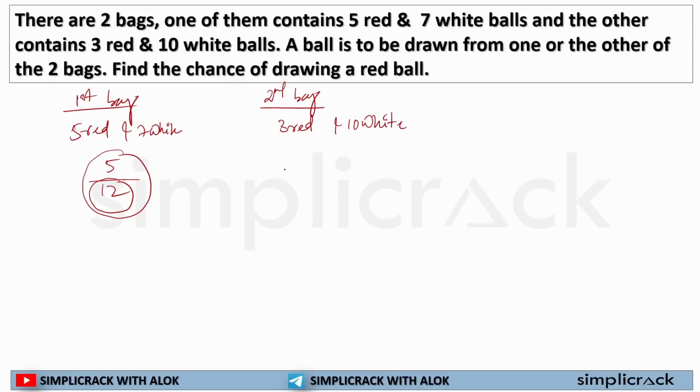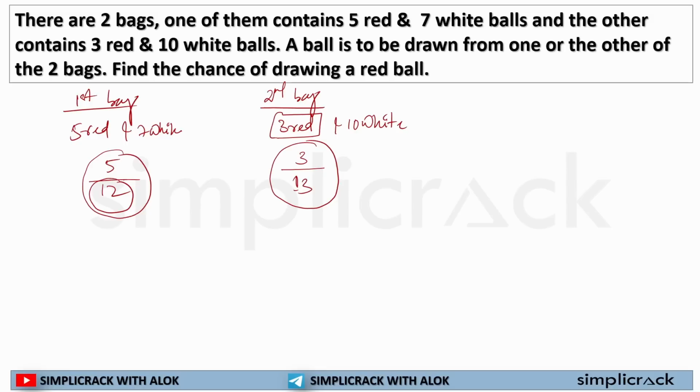For the second bag, I have 13 balls, so the total is 13. Now I have to select one red ball. How many red balls do I have? I'm left with 3 red balls. So the probability of selecting from the second bag is 3 by 13.